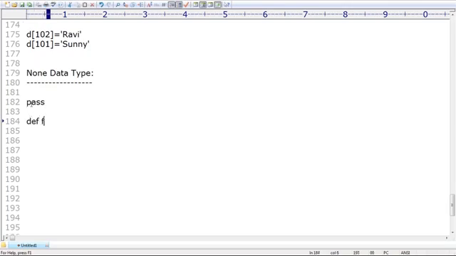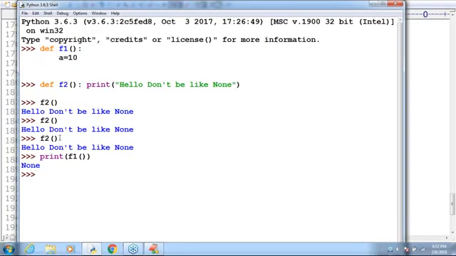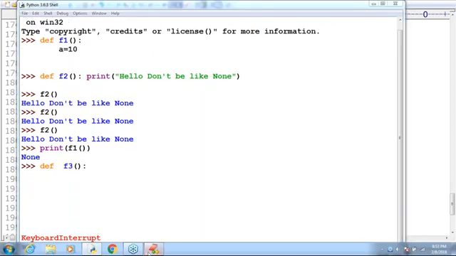Suppose I want to define a function, and this function won't do anything. Then you can't just leave it empty. If you leave it, immediately Python is going to give an error. Observe that. def f3, I don't want to do anything. Enter. It's not going to terminate. So what I have to do here is take a bit of special care. I will show that error.